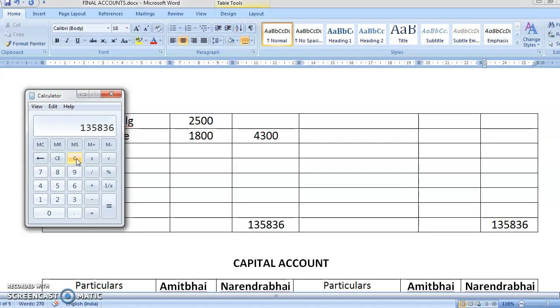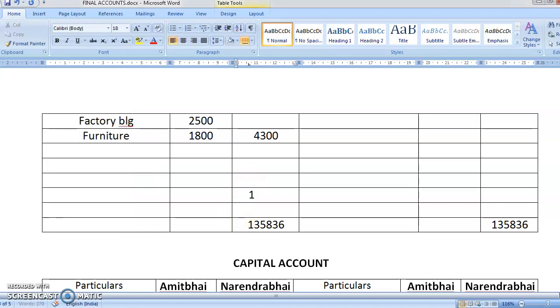135,836 minus 23,750. So what is the difference? The difference is coming to 1,12,086. Now see, this belongs to both of your partners. So you'll write here